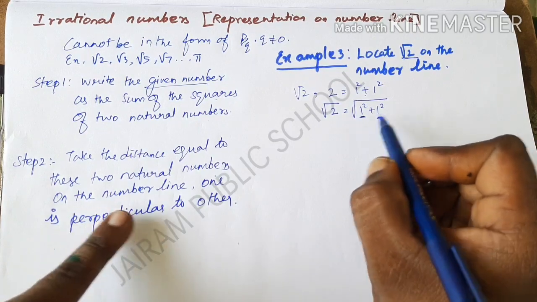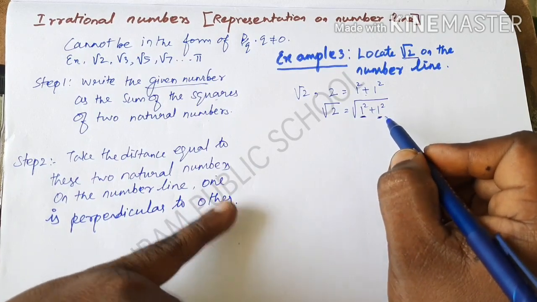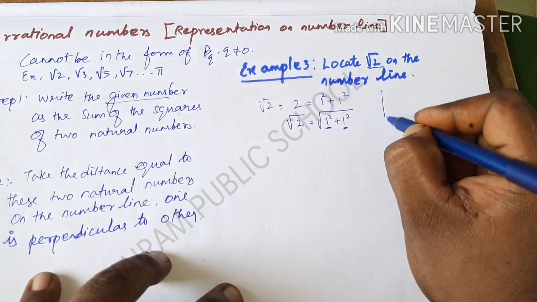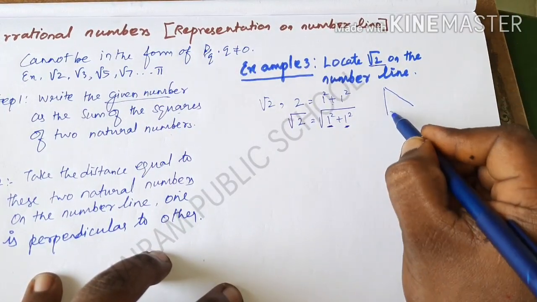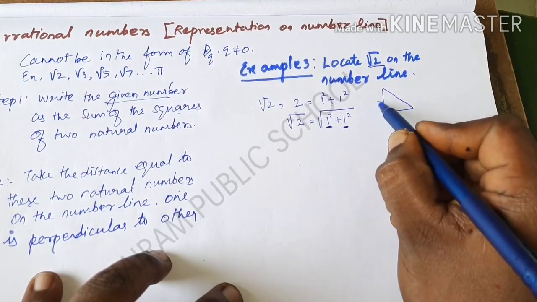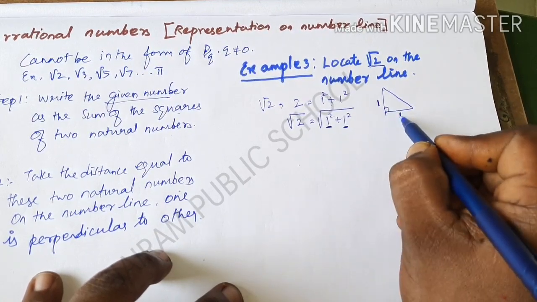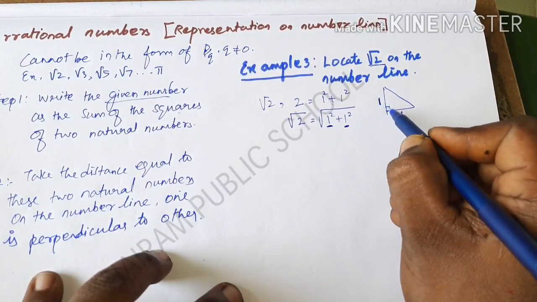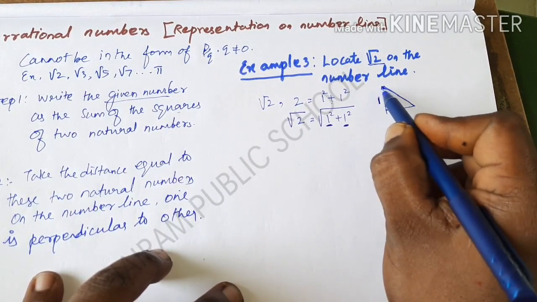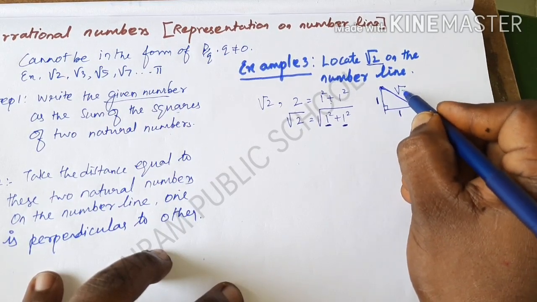How to take the distance, and how to draw the number by using this distance, with one perpendicular to the other? I am going to consider a right angle triangle, because the diagram will come in the form of a right angle triangle. The first 1 centimeter is the base value, and the second 1 centimeter is the perpendicular value. If I connect these 2 edges, that is called the hypotenuse of the right angle triangle, and this length will represent the root 2 value.